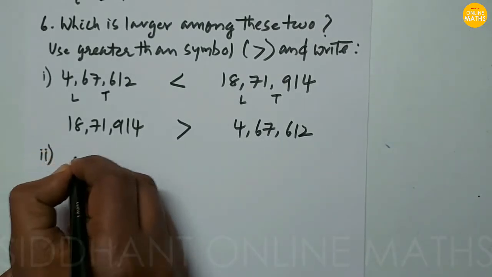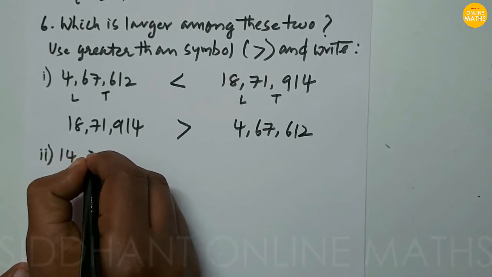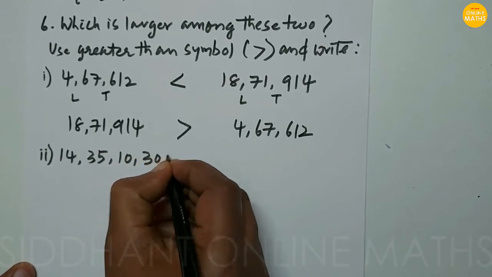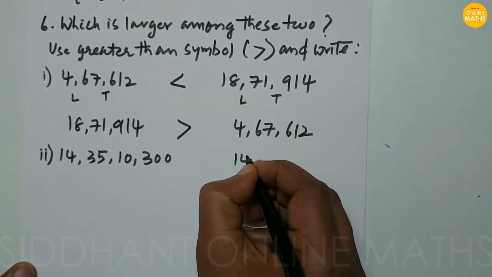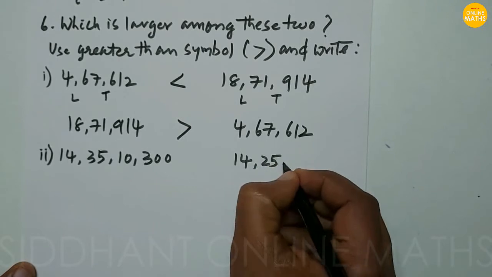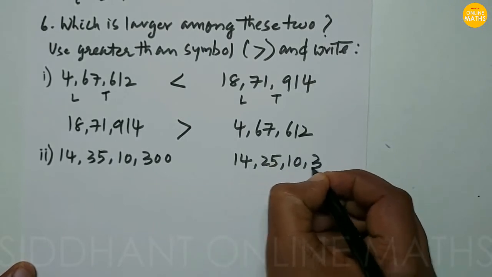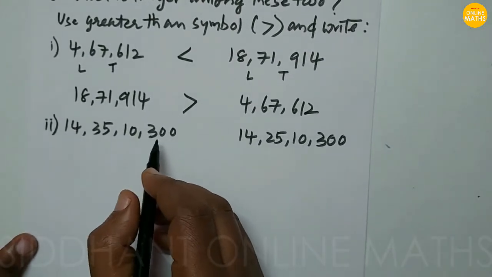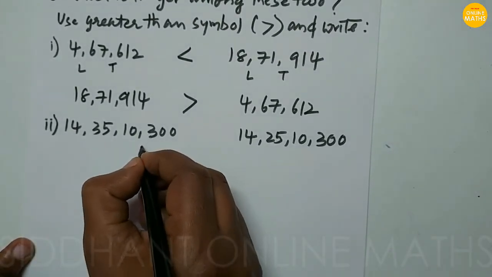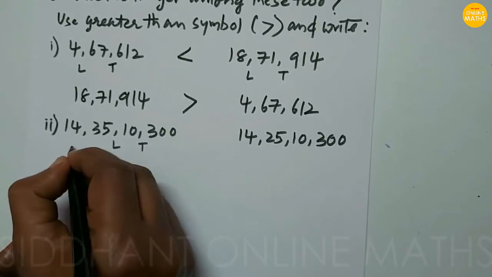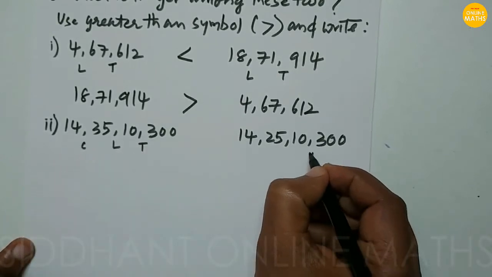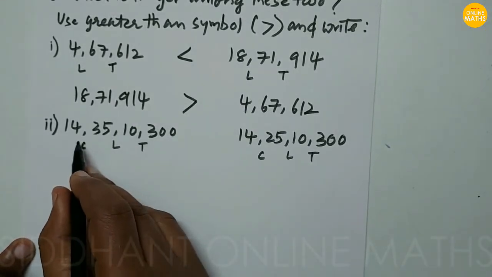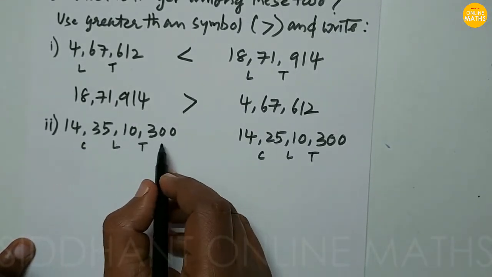Coming to the second question, 14,35,10,300 and 14,25,10,300. So in this case, here also this is thousands place, this is lakhs, and this is crores. Here that is thousands, lakhs, and crores. We read as 14 crores 35 lakhs 10,300.